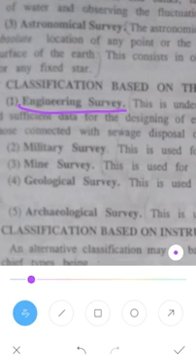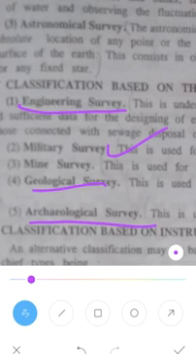Next is military survey. Whatever survey is being done for military purposes or for strategic importance, that is the military survey. Next is the mine survey. Mine survey is used for exploring the mineral wealth. And next is the geological survey. This is used to determine the different strata in the earth's surface. So that is the geological survey.